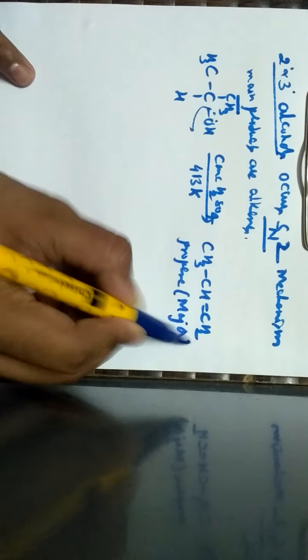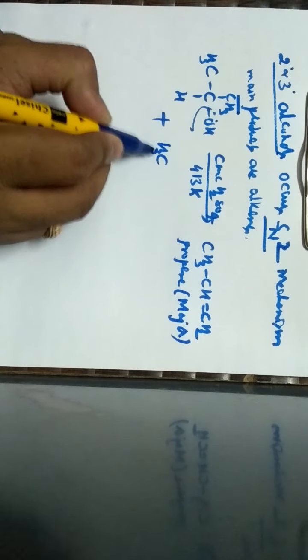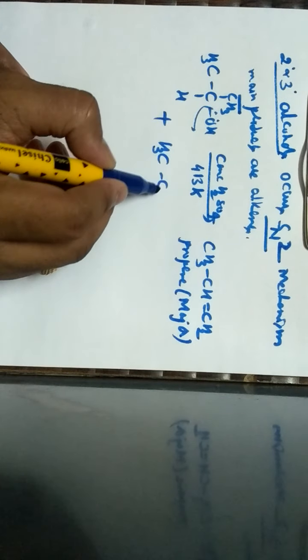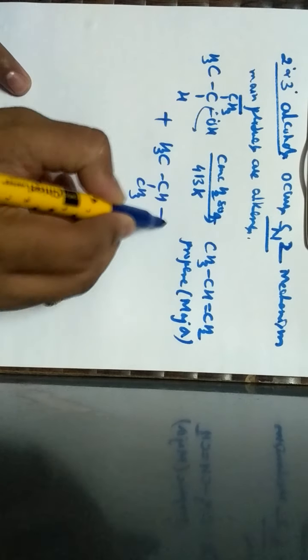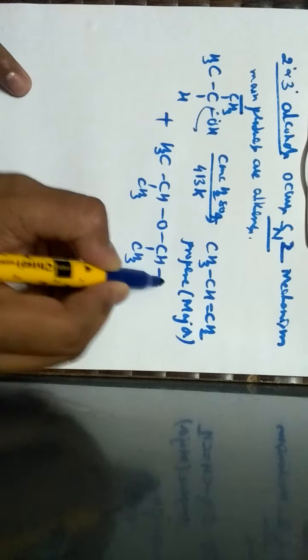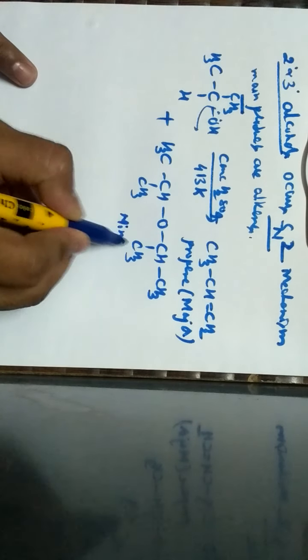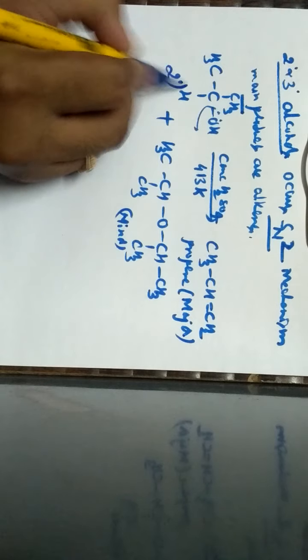This propene will be the major product. Along with this major product, you are going to get ether, which is a minor product. This ether will be formed in very small quantity. So this is the method when a secondary alcohol reacts with concentrated sulfuric acid.